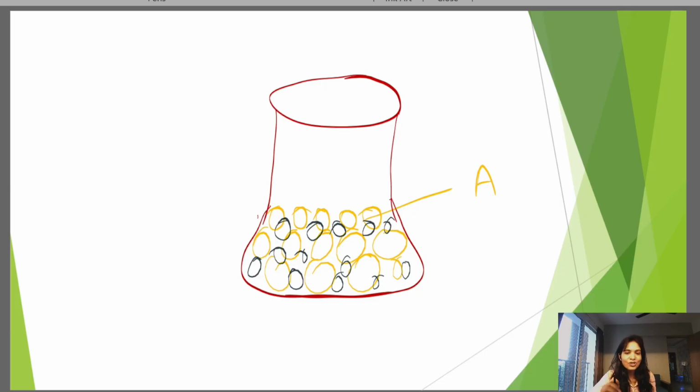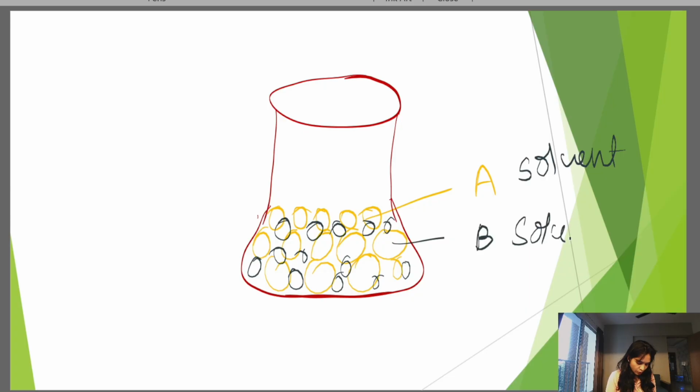Okay, when both solvents mix with each other, it is known as a solution. The one which is in higher quantity, you can say this is the solvent, and the one which is in low quantity, you can say this is the solute. So B is your solute. But before this, in previous slides, we already understood they have their own vapor pressure.